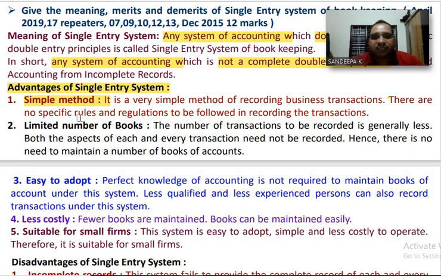While recording transaction in a single entry system, it is not necessary to know about principles of accountancy, rules of personal account, real account or nominal account as per English system, or rules as per American system, namely assets, liabilities, capital, income, expenditure.